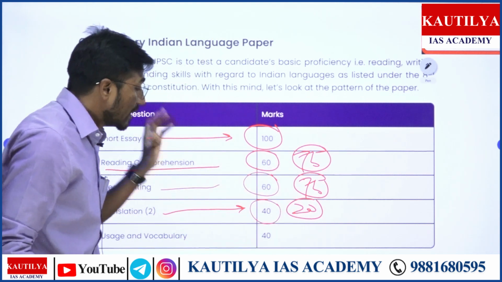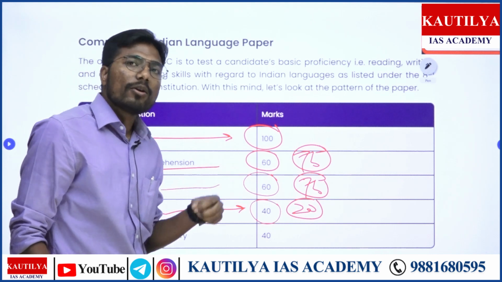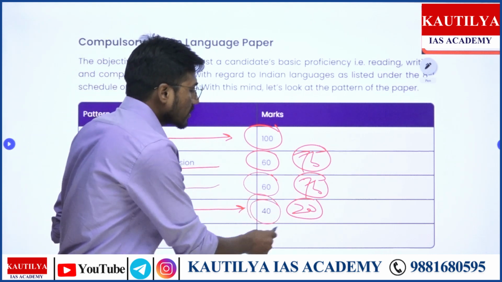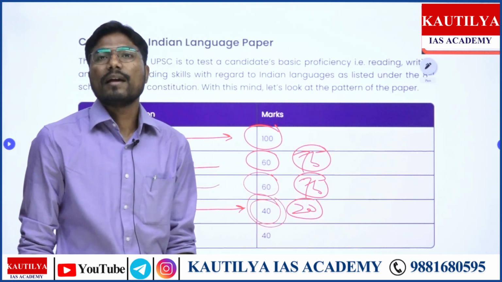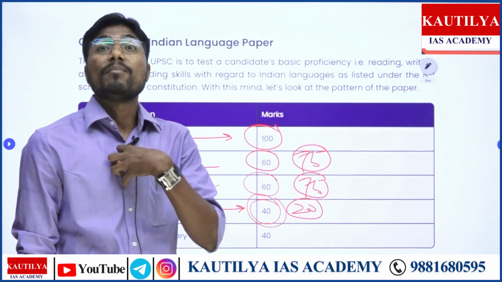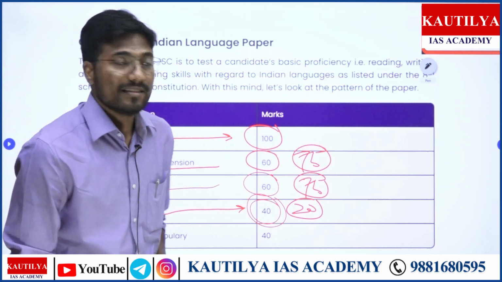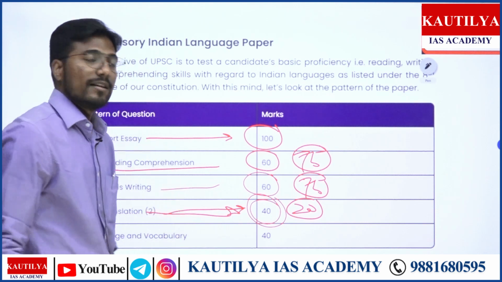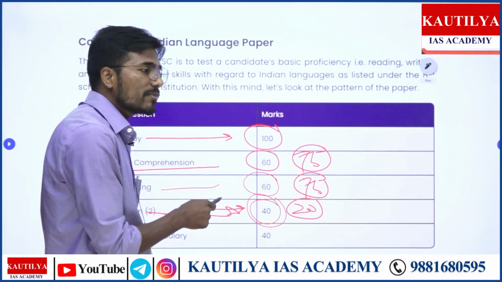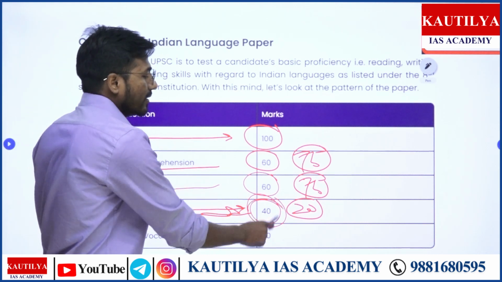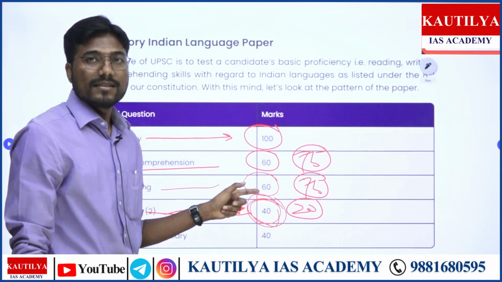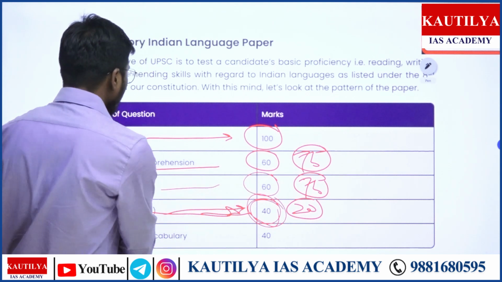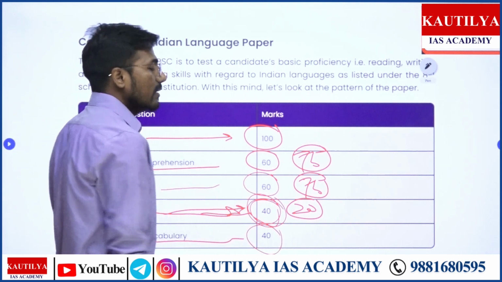So particularly when it comes to our recorded lecture series, we are going to focus on the part of translation. And I think I said I'm good at it. I'm not good at it, I'm excellent at it. Yes. So translation, 40 marks. From this regional language paper, we are going to understand this part, that is translation. Then the usage and vocabulary is for 40 marks.